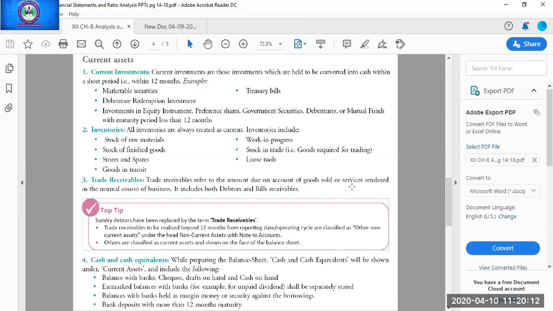So until those goods are delivered to the buyer, those goods will be part of our asset and will be known as goods in transit. Next, all these are the examples of inventory: stock of raw material, work in progress, stock of finished goods, stock in trade, stores and spares, loose tools, goods in transit.